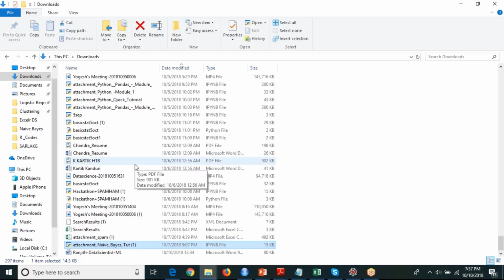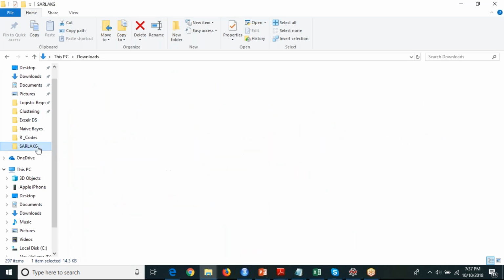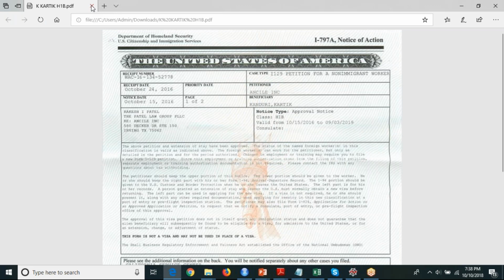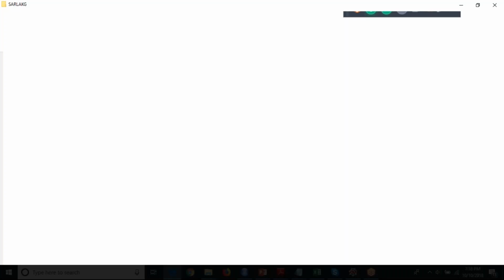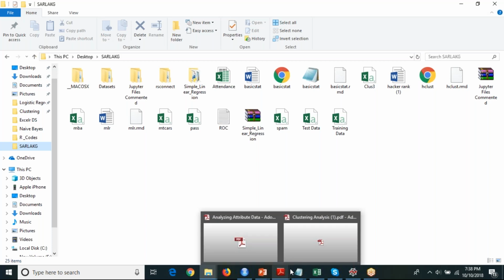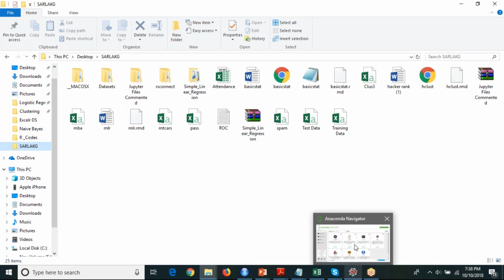Yogesh, yes, how to download the Python programs to PDF? I have not done it till now, to be frank. I tried with the print option, but it prints only one page. When you export to PDF, is there any function? No, in R and Python, we don't have that.